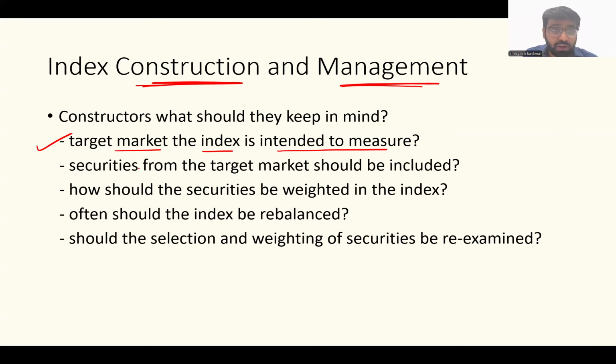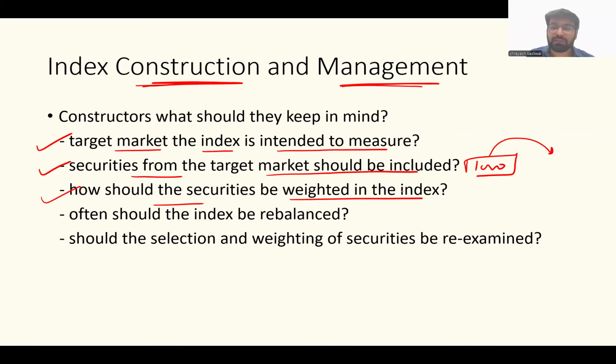That's the first thing. Securities from the target market index should be included. So when I'm constructing a small cap index, there are 1,000 small cap stocks, right? What sort of stock should I select? That is also very important. How should the securities be weighted in the index? This is very important. What sort of weighting measure should I be using when I'm constructing the portfolio?